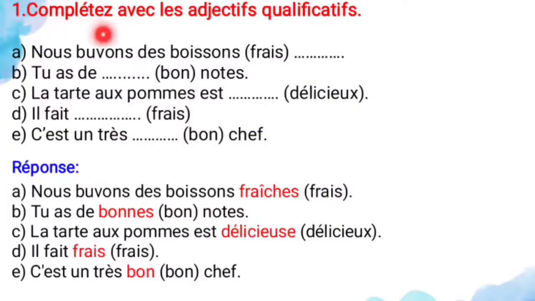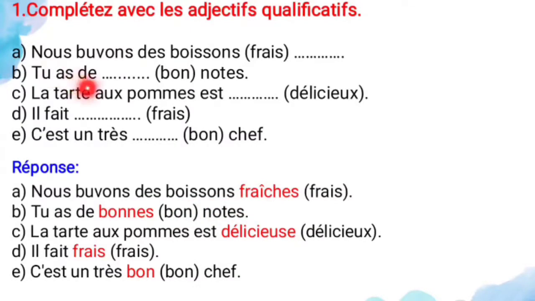And next, move to the first exercise. Compléter avec les adjectifs qualificatifs. So complete with the qualifying adjectives. First one is: Nous buvons des boissons frais. So here frais means fresh. It's an irregular adjective. So when you change into the feminine plural, so here the noun is a feminine plural. For that you can use fraîches. It's an irregular adjective. See the spelling. And nous buvons des boissons fraîches. So we drink some fresh drinks.